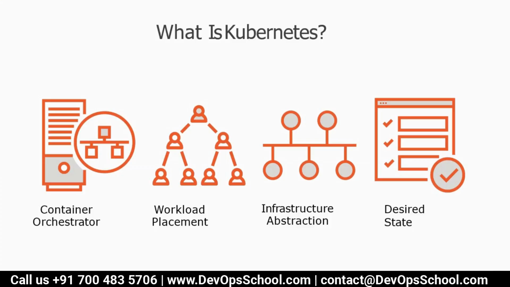Kubernetes is also workload placement, because Kubernetes manages multiple nodes, multiple virtual machines, multiple physical machines. So it can place the work. When I say work, remember, the container is your workload. So it can decide where the container should be running and where it should not be running. Equally, Kubernetes will decide the workload in your cluster. And Kubernetes is also an infrastructure abstraction. It means you don't need to know the complexity of Kubernetes, but it works. You just don't need to complicate yourself. It works. How it works, but it works.